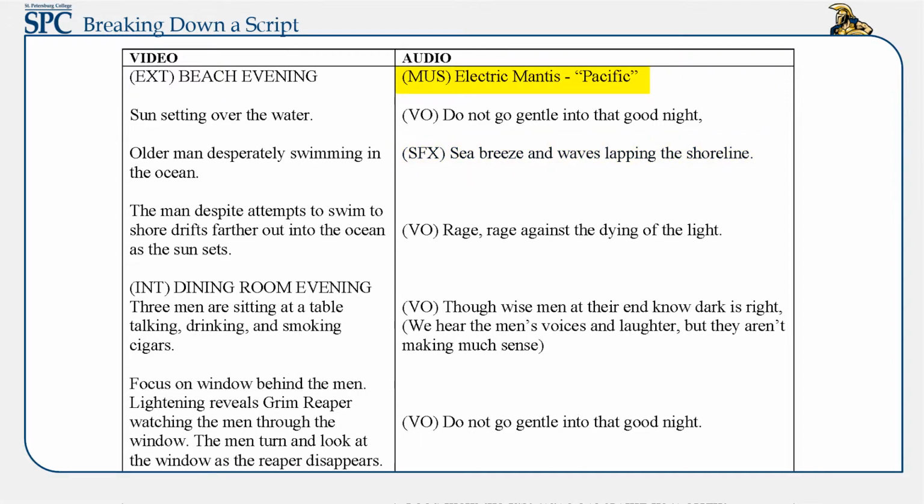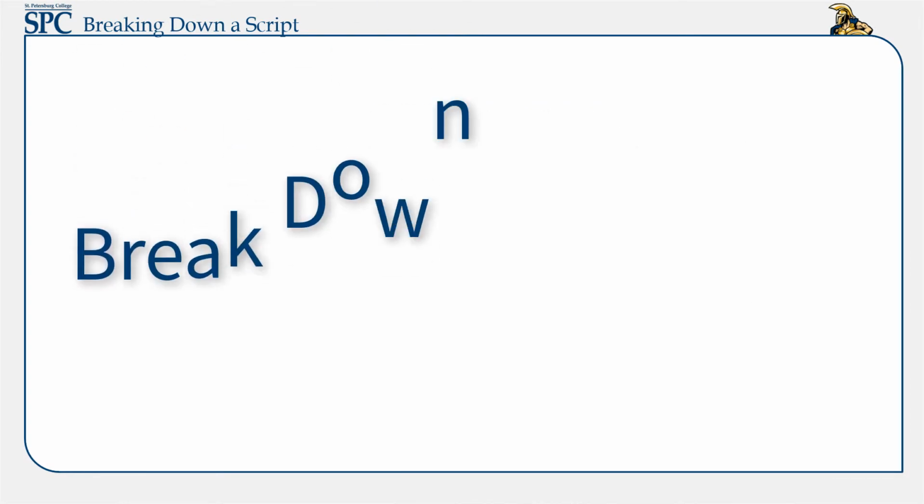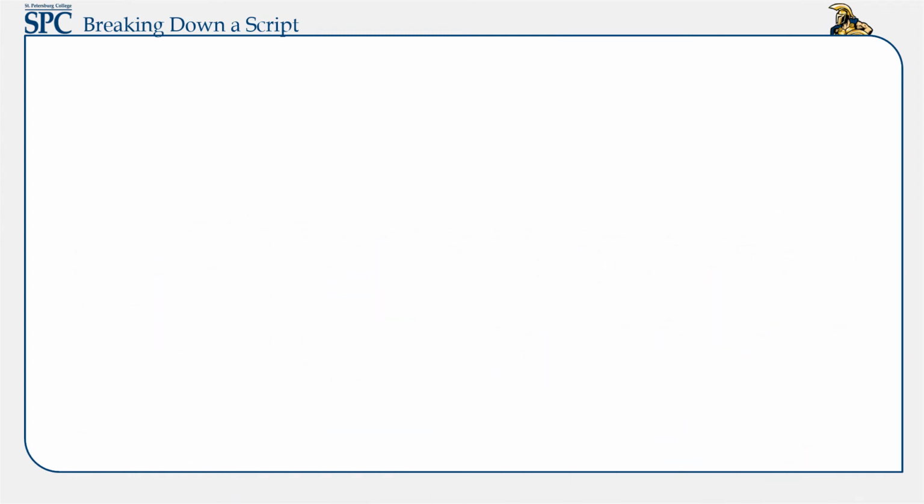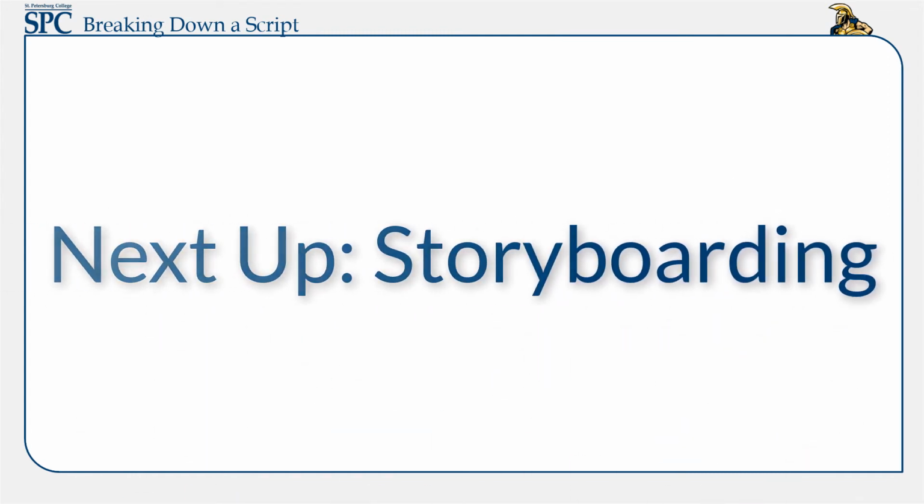I often add in music at the end of the production, but if I'm using music that directly accompanies the image, I would add it in and annotate it MUS in parentheses. Now that you get the idea, it's time to get started breaking down your own script. Next, we will discuss the storyboarding process.